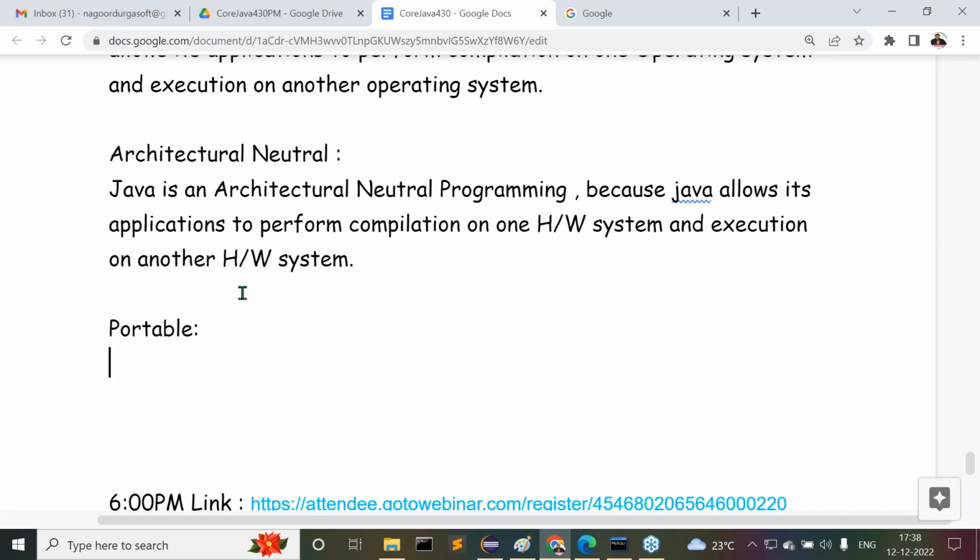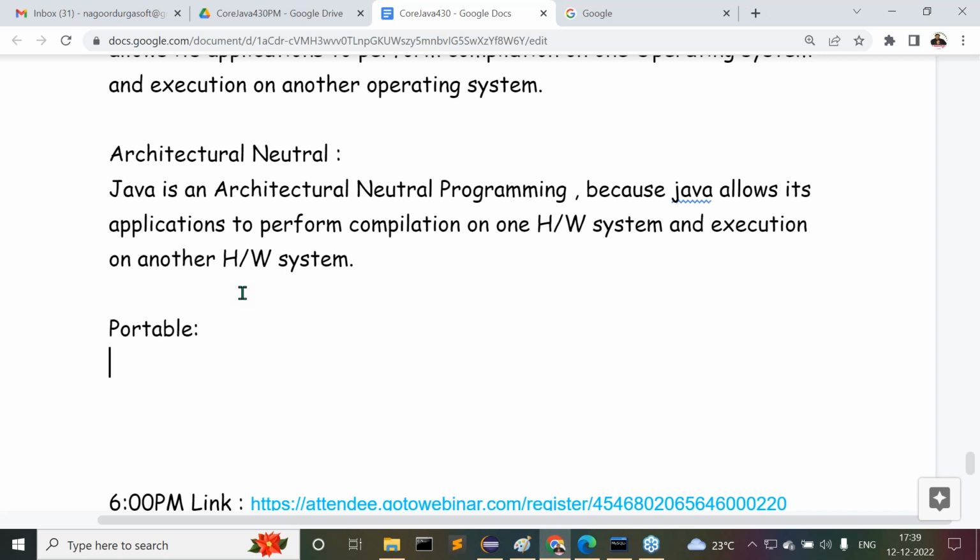Similarly, Java is a portable programming language. It means that we are able to execute our Java programs in multiple operating systems under multiple hardware systems. Without changing anything in our Java application, we can change our Java program execution from one operating system to another operating system and one hardware system to another hardware system.